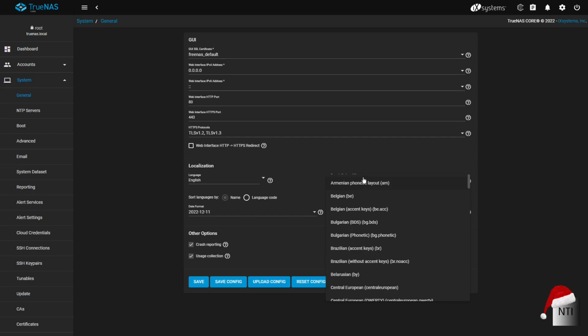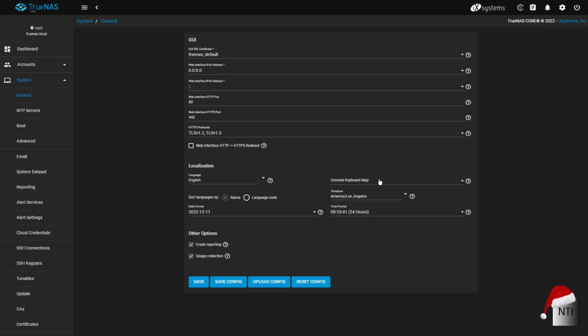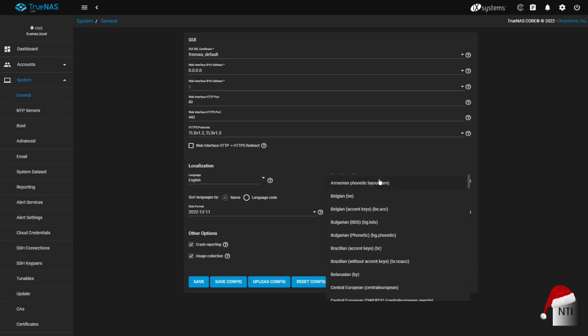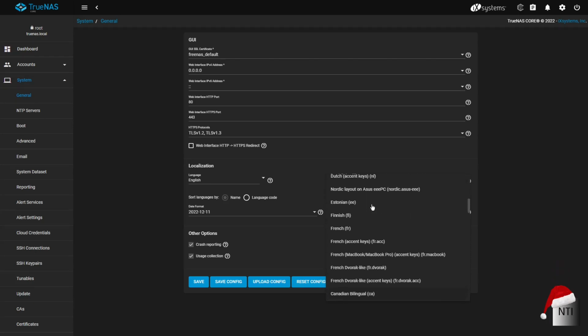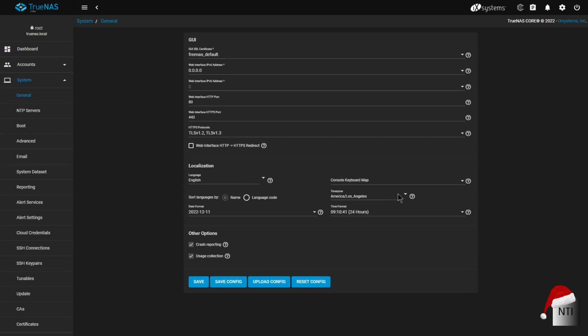We also have our console keyboard map. So in the actual console, or the actual CLI, the command line interface of the machine, we can change the keyboard map to the one we desire. For instance, I'm going to change mine to English, but I think that is already as it is. And we can also change our time zone. I'm actually going to change mine to Europe, London. And I'm also going to change my time to 12-hour format.